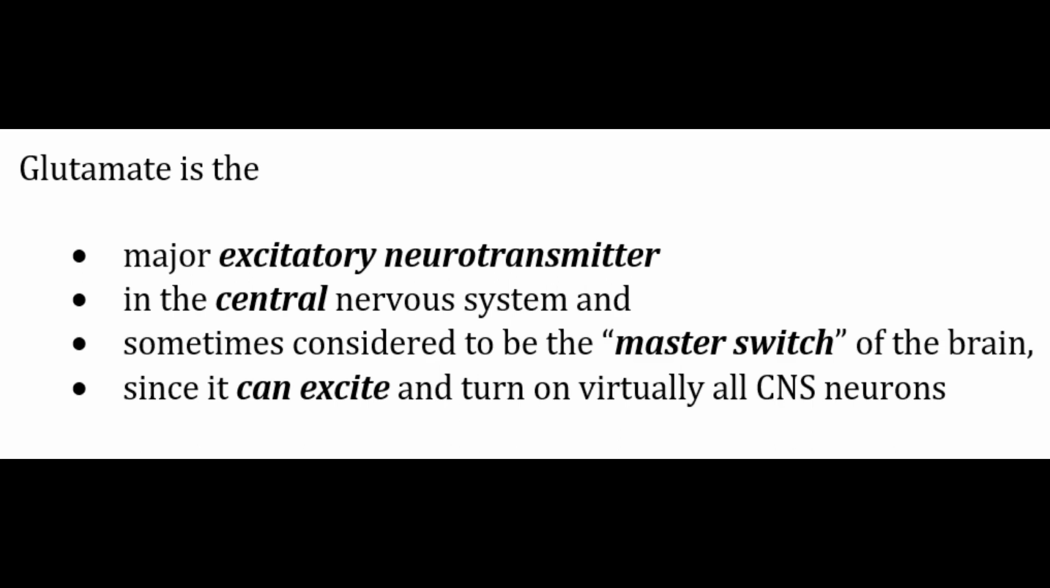Now glutamate is the major excitatory neurotransmitter in the central nervous system and is sometimes considered to be the master switch in the brain, since it can excite and turn on virtually all CNS neurons.